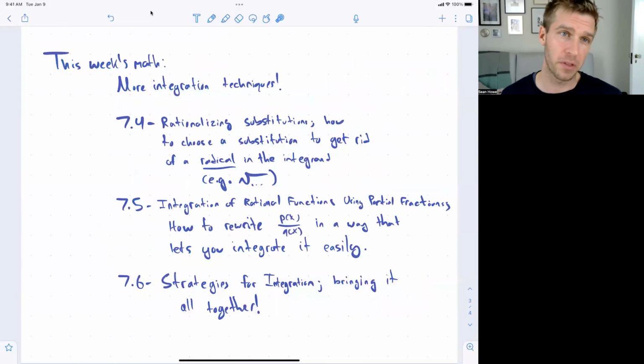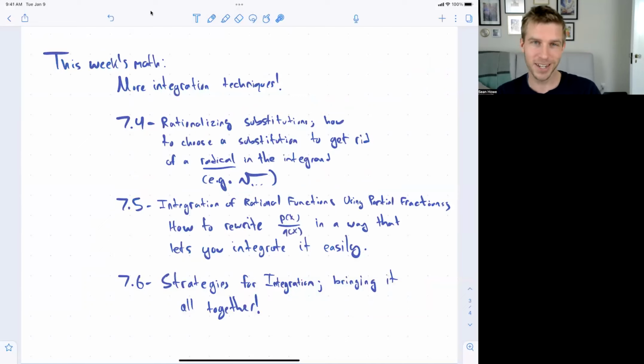So just a little bit about this week's math. Well, we're doing more integration. I know you're probably feeling a little bit tired of it now after that long web work assignment with those complicated, a little bit exhausting integrals using trigonometric substitution and integration by parts. I know those take their toll. I don't much like doing them either, to be honest. Good. And so we're doing a little bit more on integration techniques. I think these ones are a little bit more straightforward, and it's still some work though.